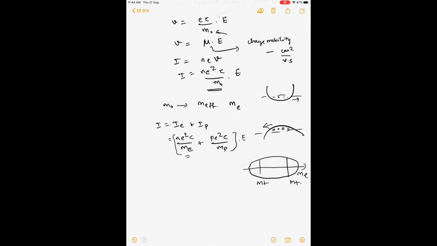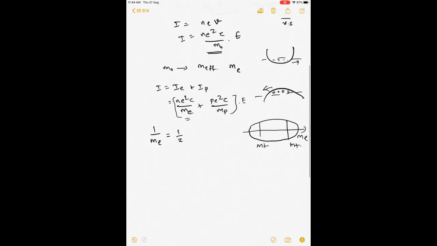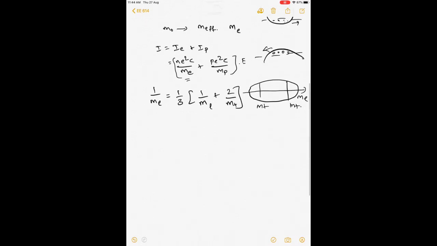As we have done in the density of states case, the effective mass in the conduction case is actually written as a geometric mean of 1 longitudinal plus 2 transverse. It is pretty obvious, right? And the same thing for hole is actually the light hole plus 1 mass of heavy hole, right?